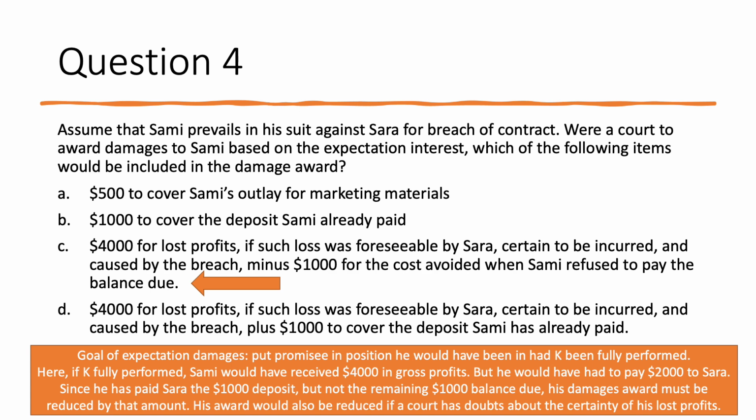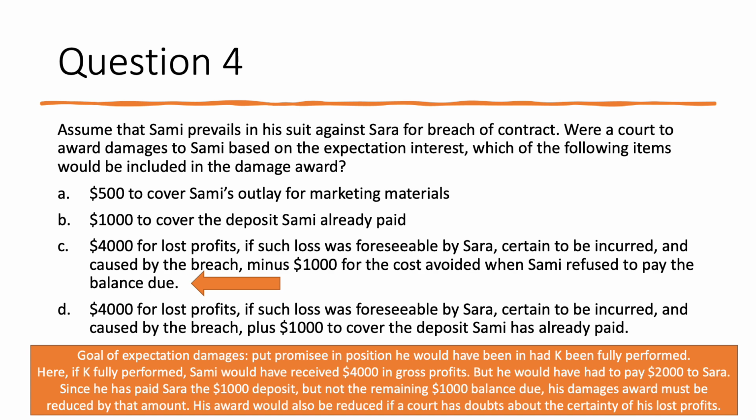Also note that Sammy's damages award could be reduced if a court had doubts about whether his lost profits were really going to be forthcoming, whether his scheme was really likely to result in $2,000 of profits. And here, because Sammy's business is new, that might be a strike against him.